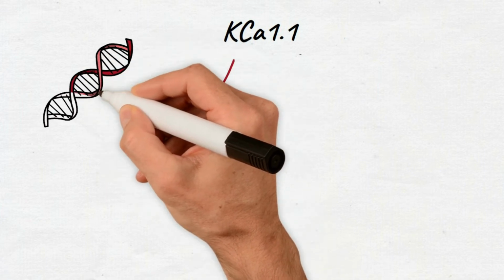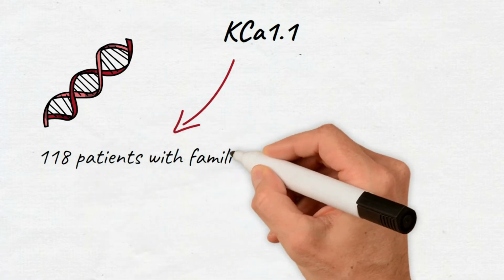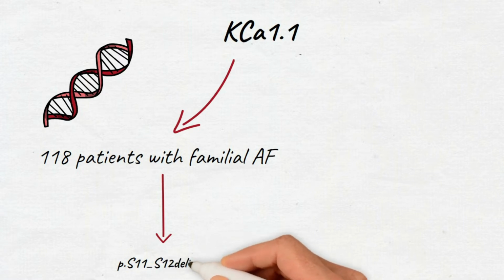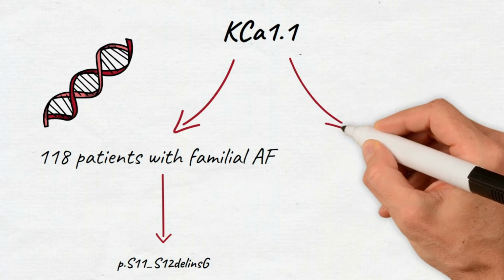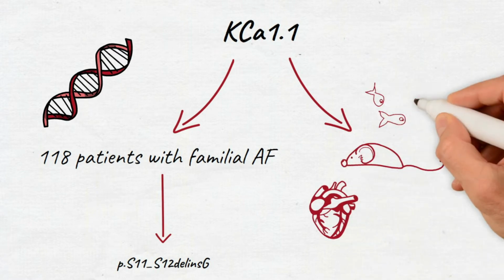candidate gene for AF. Here, Pineda et al. aim to establish KCNMA1 as an AF gene. First, they sequenced 118 patients with familial AF, identifying a pathogenic variant in an index patient. Next, they further elucidated the role of KCa1.1 in normal cardiac structure and function in humans, mice, zebrafish, and fruit